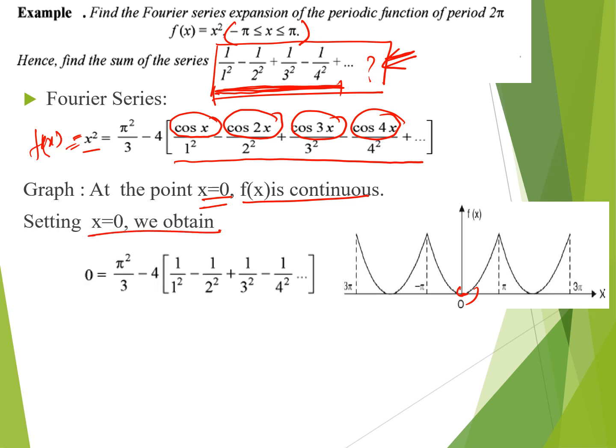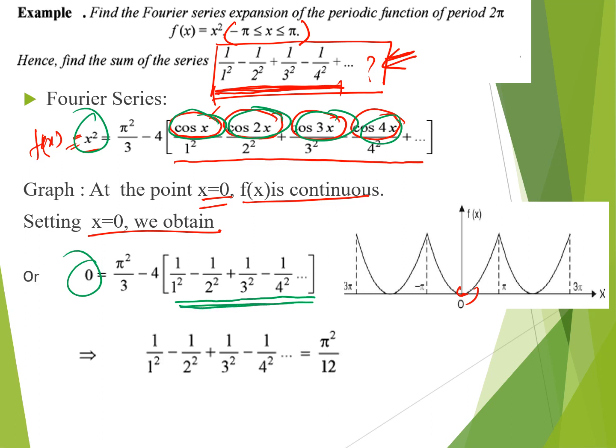Now cos 0 is 1, so all the values here which we are trying to eliminate are converted into 1. So 1 upon 1 square minus 1 upon 2 square plus 1 upon 3 square minus 1 by 4 square, and the x square is converted into 0. So finally we have to find the value of this term. So this will be equal to 1 upon 1 square minus 1 upon 2 square plus 1 by 3 square minus 1 by 4 square, which is equal to pi square by 12. So this is the solution of this term.